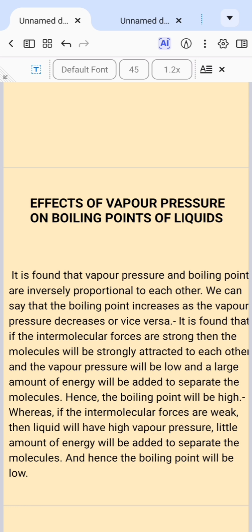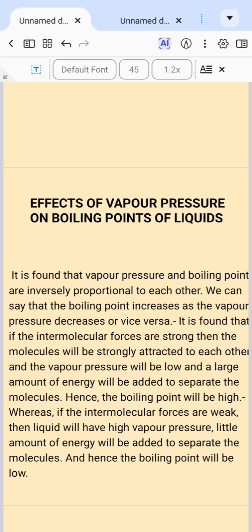That is, the particles are very, very free and they are held by weak bonds, and they are not thick or viscous. So it means that such kind of liquid will boil easily. That is, it has low boiling point. That is, low temperature. At a low temperature, boiling takes place in such liquid because it has a low boiling point. Another point, as the boiling takes place, more vapor pressure will be generated. That is, more particles will escape and generate a kind of upthrust or force, and that is the vapor pressure.